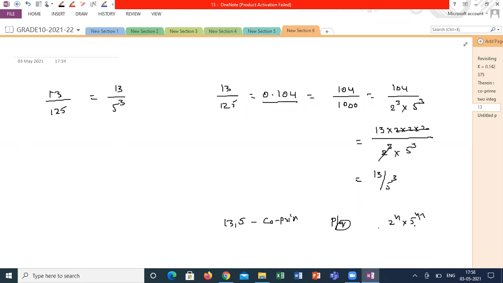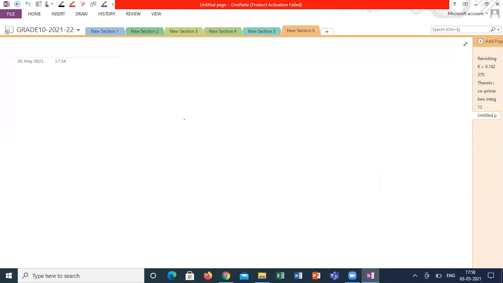Got it, guys? Yes, sir. 7 by 80. What is the least form of 7 by 80? 7 by 80 least form is 7 by 80 only, no? Yes, sir. I can't reduce further, correct? It is already in the p by q form.